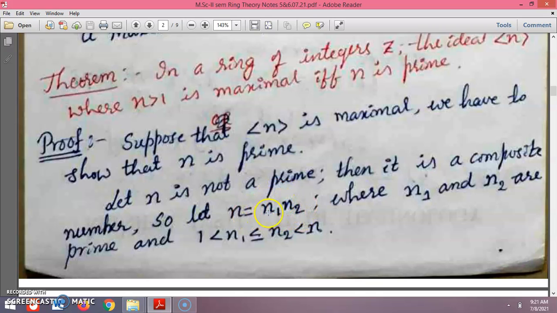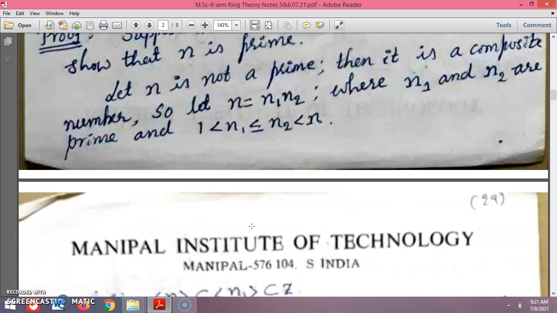It is a product of primes, where n1 and n2 are primes. That means n1 and n2, where n1 is always less than or equal to n2, both lie between 1 and n, because n is greater than 1. That's why we can take it that way. So our supposition starts with n is not a prime. Then obviously it is a composite number, a multiple of prime numbers.